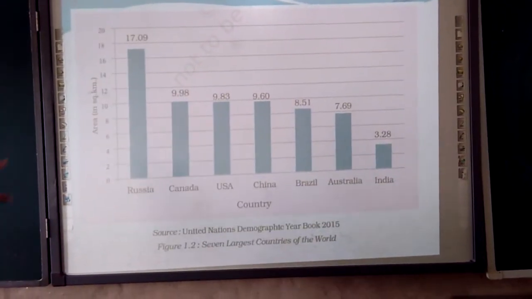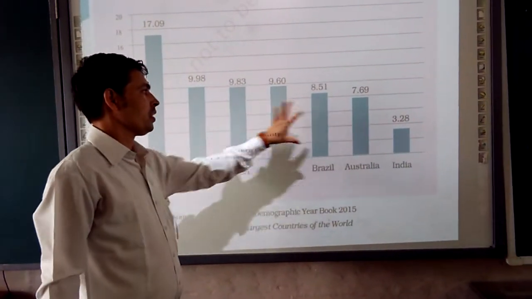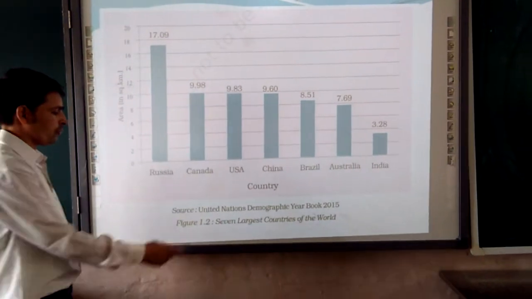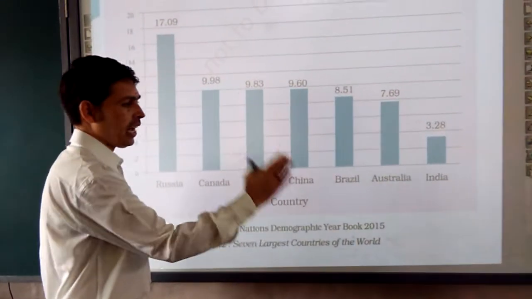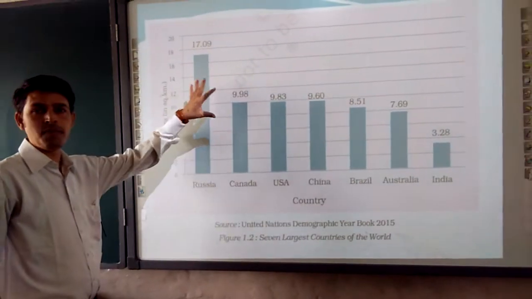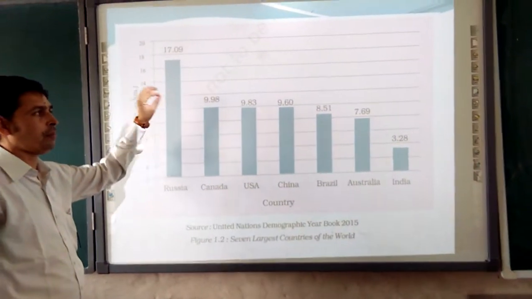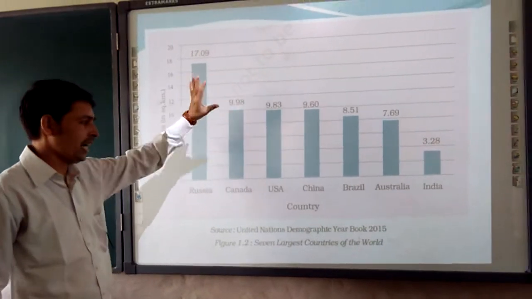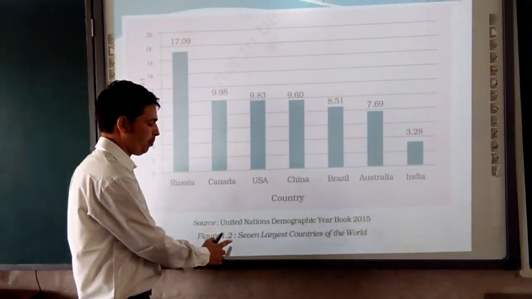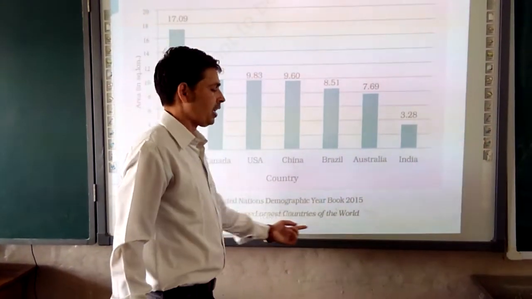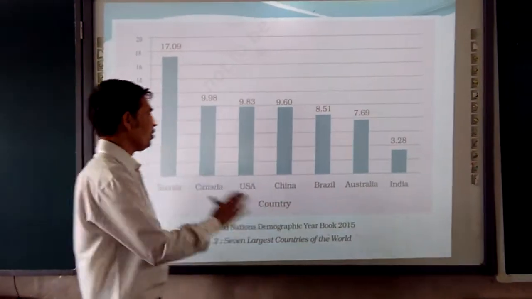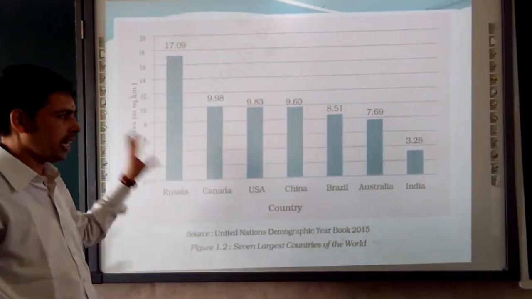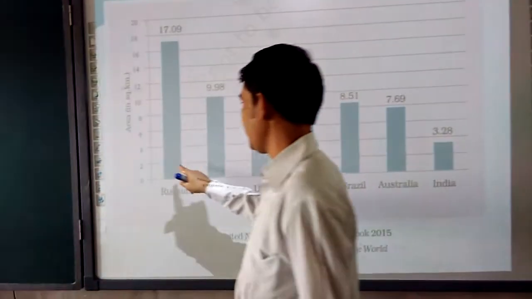Moving further, this is the bar graph presentation. In that we are going to talk about India's ranking in the world. So this is the figure from the textbook, from chapter number 1, India size and location. I have taken the photograph from there. Directly I am talking about figure number 1.2. India is the 7th largest country of the world. So let's see whether it is really the 7th number or not. So yes, it is correct. So here we are seeing that.